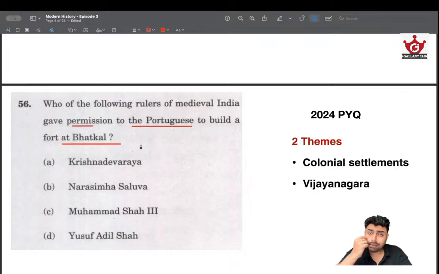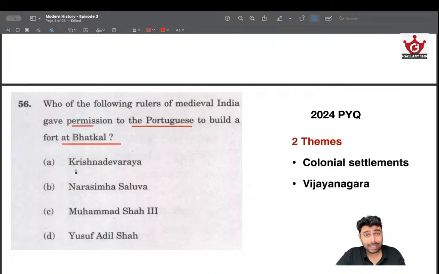But other than that, there are other ways in which you can do it. One sure shot thing that I always tell you is that questions about Vijayanagara are almost always important, and there are two important rulers in Vijayanagara, Devaraya 1 and Devaraya 2. If any of their names comes up in the options, most likely that will be the right answer.